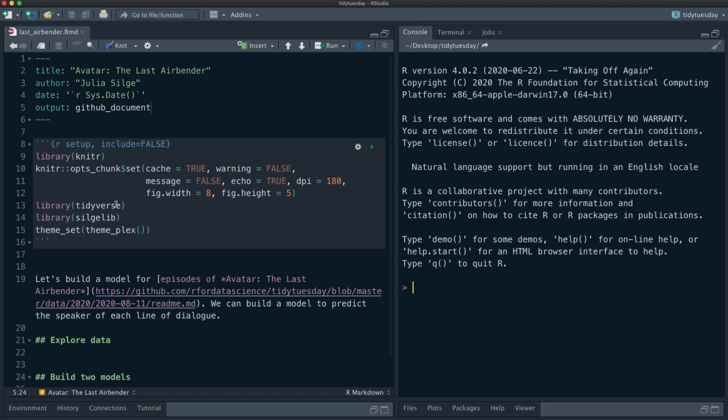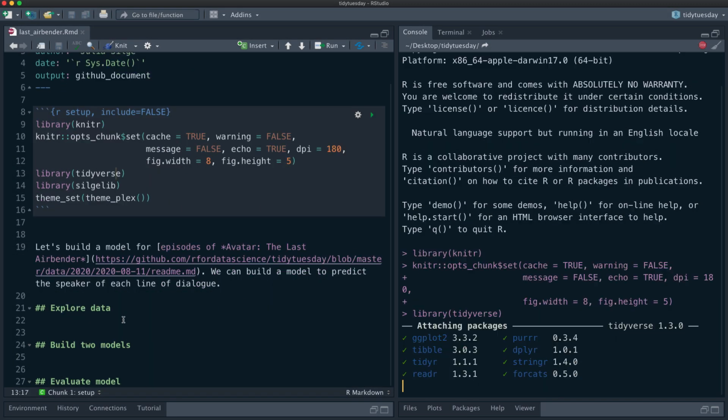Today, in this screencast, we are going to use data from the TV show Avatar: The Last Airbender, and we are going to train a model to predict who the speaker is for individual lines from the television show. We are going to train a couple kinds of models, see how they do, and then talk about how to compute variable importance using permutation. Hello, welcome. Let's get started.